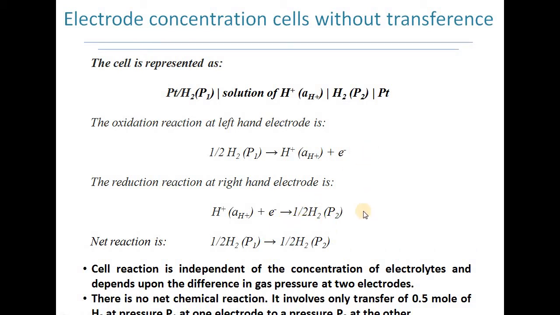Now adding both of the reactions, oxidation and reduction, we will get the net reaction. So the net reaction is 1/2 H2 at pressure P1 moving to 1/2 H2 at pressure P2. What does it mean? There is transfer of 0.5 mole, or you can say 1/2 mole, of hydrogen at pressure P1 from one electrode to pressure P2 at the other electrode.